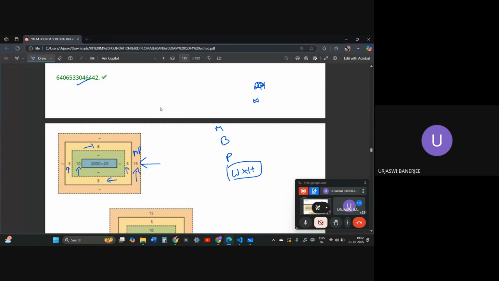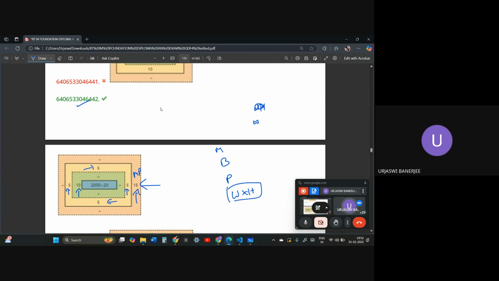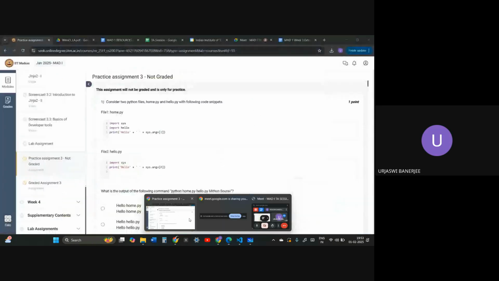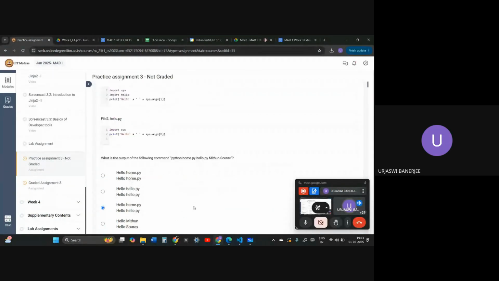And ma'am, border and margin can be dotted, dash, and solid now. Yes, dotted, dash and solid. Over here border has been mentioned to be solid, that is why see that only that is solid, and everywhere else it is dash dash dash. Yes, ma'am. So this is what I wanted to cover, something that we had missed.